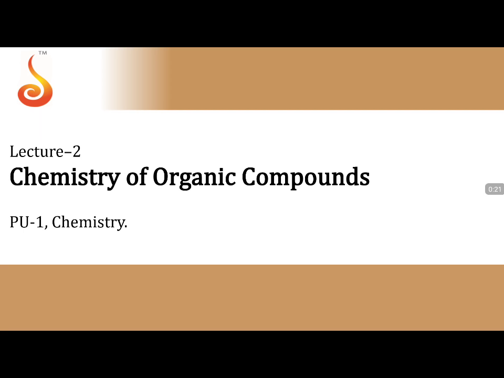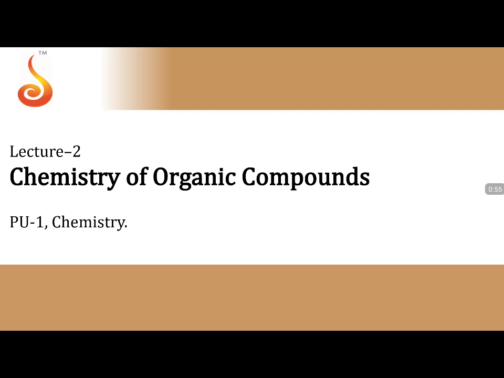In lecture 1, we discussed the introduction of organic compounds, and why carbon can form a large number of carbon compounds because of its four basic properties: tetravalency, isomerism, catenation ability, and multiple bond formation ability. We have also classified the compounds into four categories: aliphatic hydrocarbons, aromatic hydrocarbons, alicyclic hydrocarbons, and heterocyclic compounds.